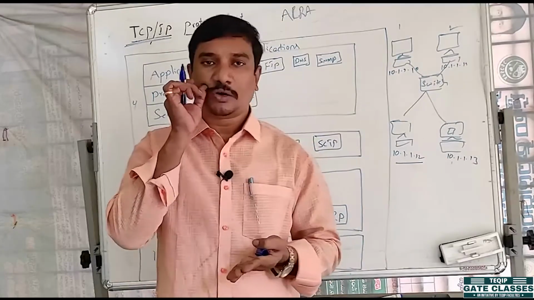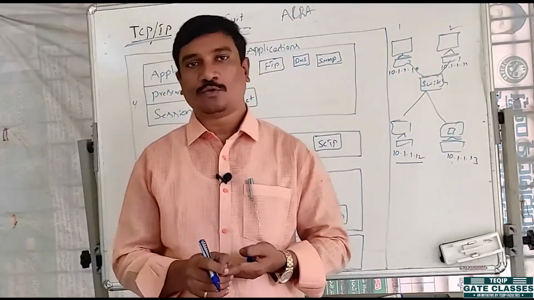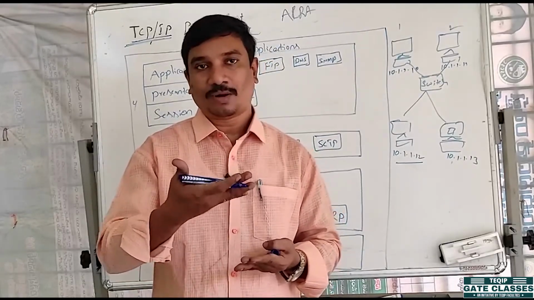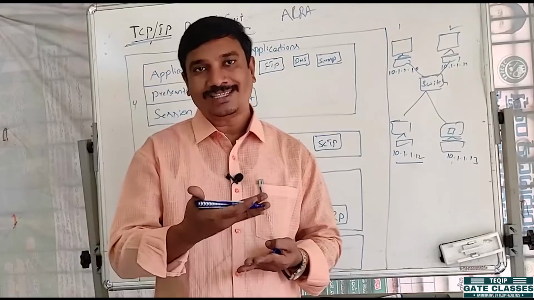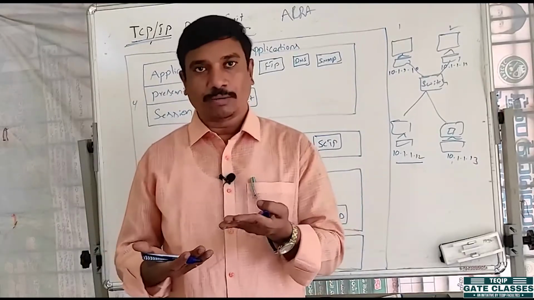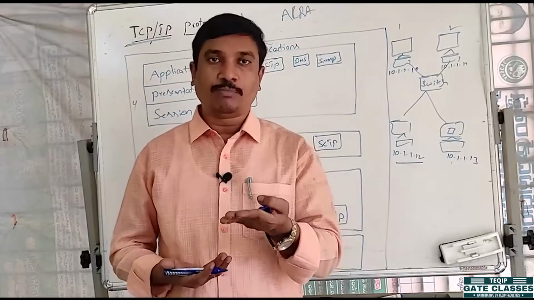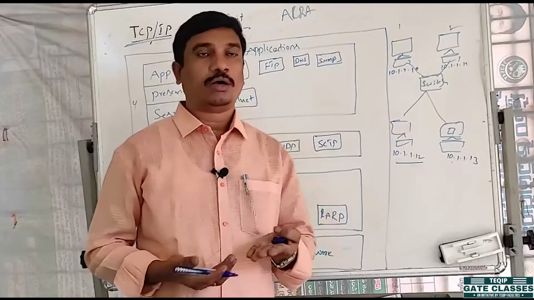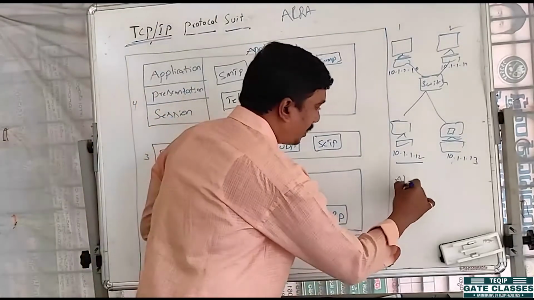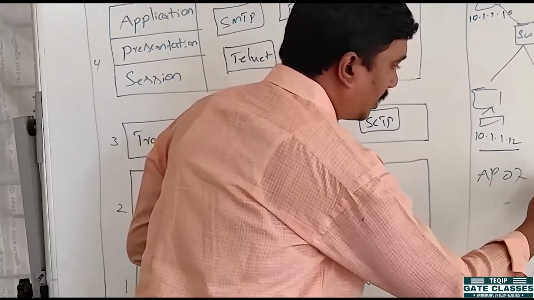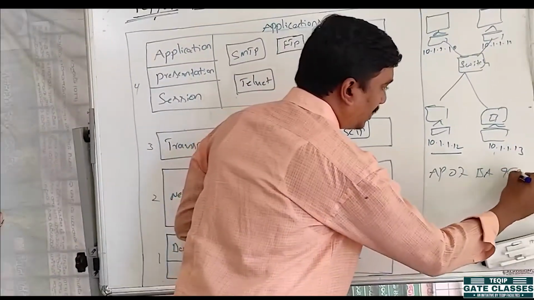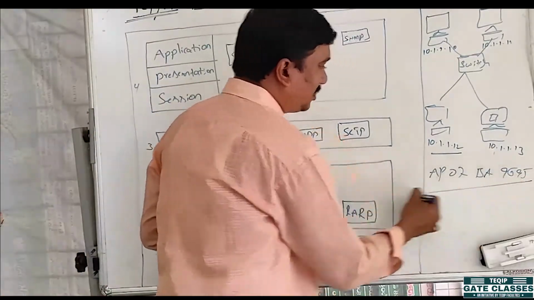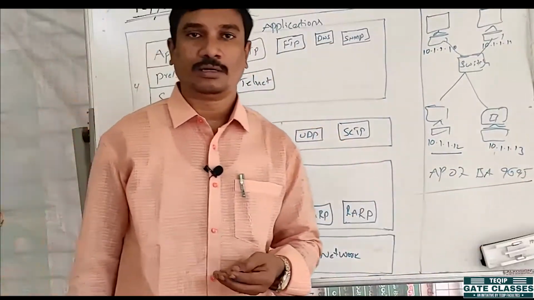Right. So in our vehicles, like two-wheelers or four-wheelers, you have to notice that there is a chassis number. What is the use of the chassis number? The chassis number is also a unique number for that vehicle. Suppose an IP address like AP07BA9595. Please assume this is for the logical address.